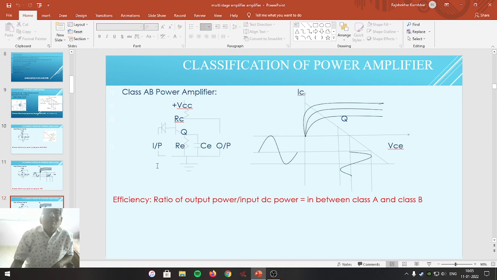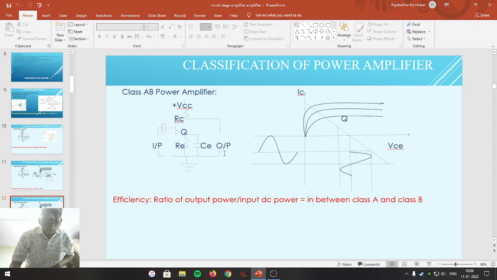This is the class AB power amplifier in which the operating point of the power transistor is adjusted in between class A and class B. In class A power amplifier, the operating point is exactly at the center of the load line. In class B power amplifier, the operating point is exactly at the cutoff point, that is here. Now in class AB, the operating point is adjusted in between class B and class A, that is here.